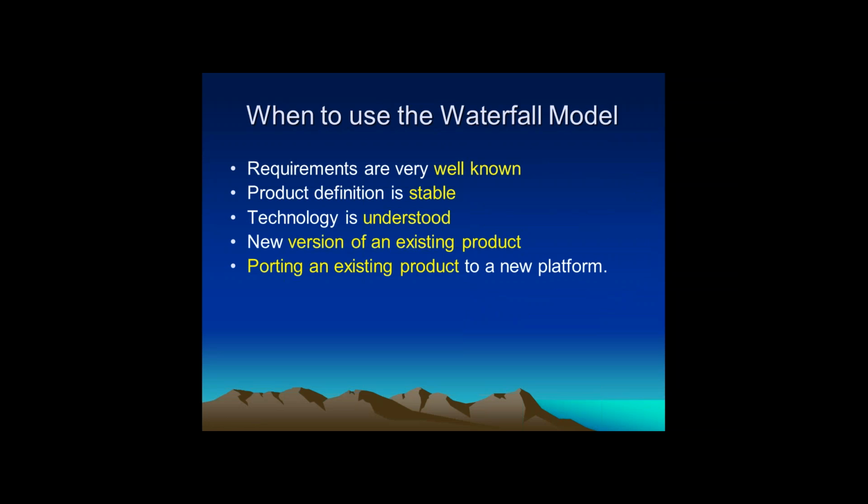It's very simple to say: waterfall model projects are well suited to manufacturing industries, and wherever the requirements are well known, and where there is a new version of an existing product, like a change or enhancement in an existing application, and where we are porting an existing product to a new platform. In these kinds of situations, the waterfall model is the best model to go ahead.